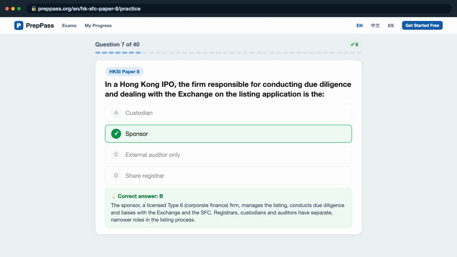The sponsor, a licensed Type 6 corporate finance firm, manages the listing, conducts due diligence and liaises with the exchange and the SFC. Registrars, custodians and auditors have separate, narrower roles in the listing process.